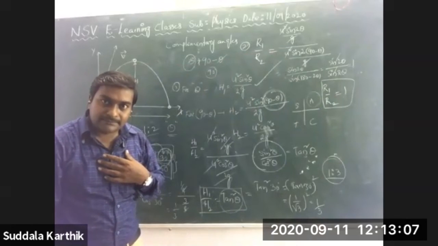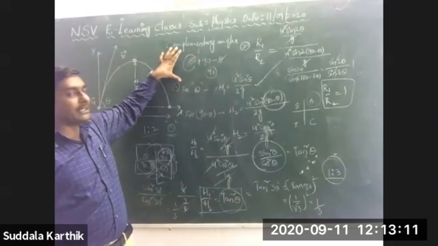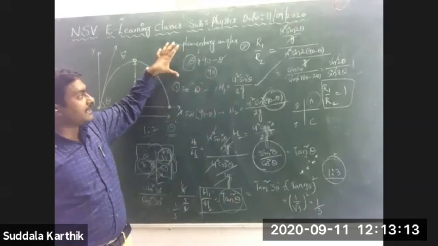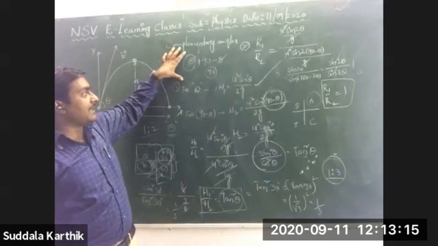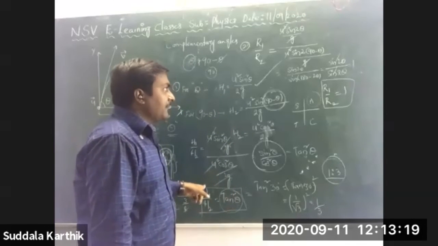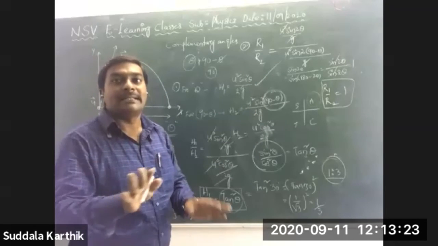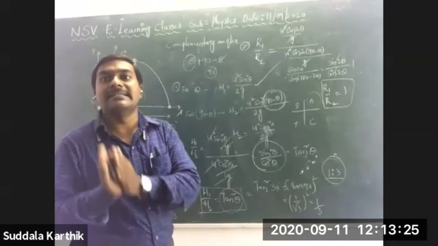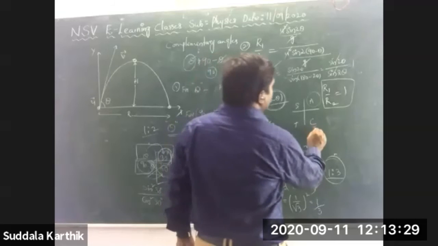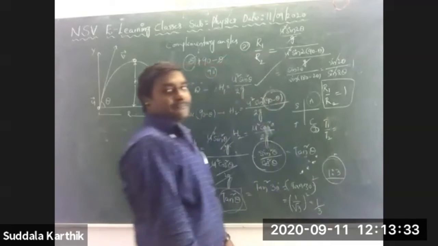Now I am going to discuss another concept based on complementary angles only. Maximum height is completed, range is completed, then the remaining one is time of flight. The third one is time of flight, T1 by T2. Can anyone say it directly?